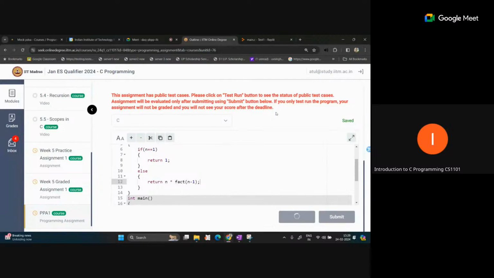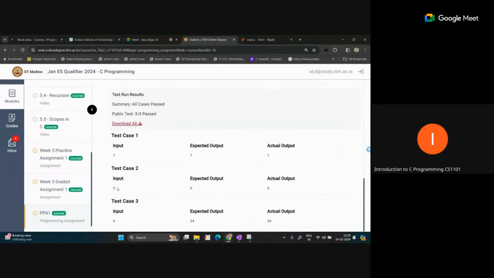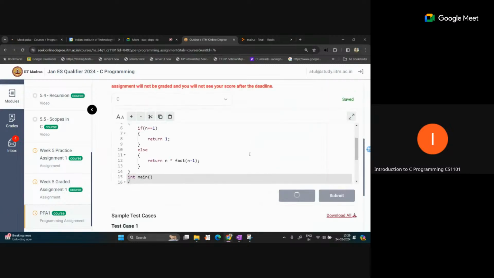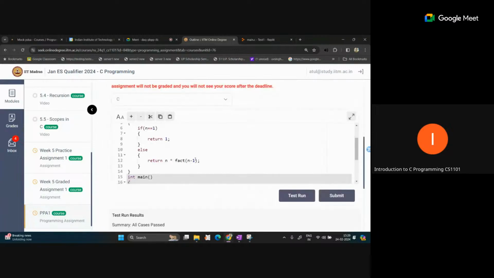Let me check. Okay, now you are getting the correct answer. For input 3, the answer is 6, and the expected output matches. For 4, it is 24, and if you run this code, you will get all test cases correct. 5 out of 5 test cases pass.